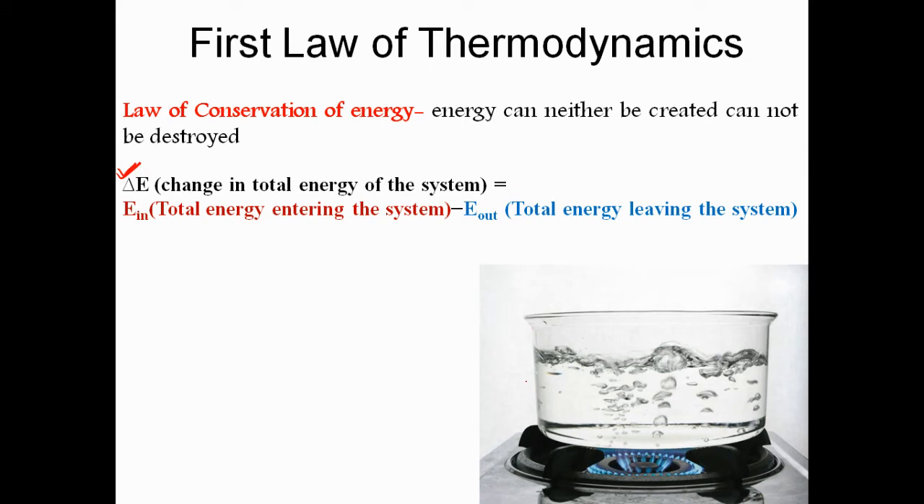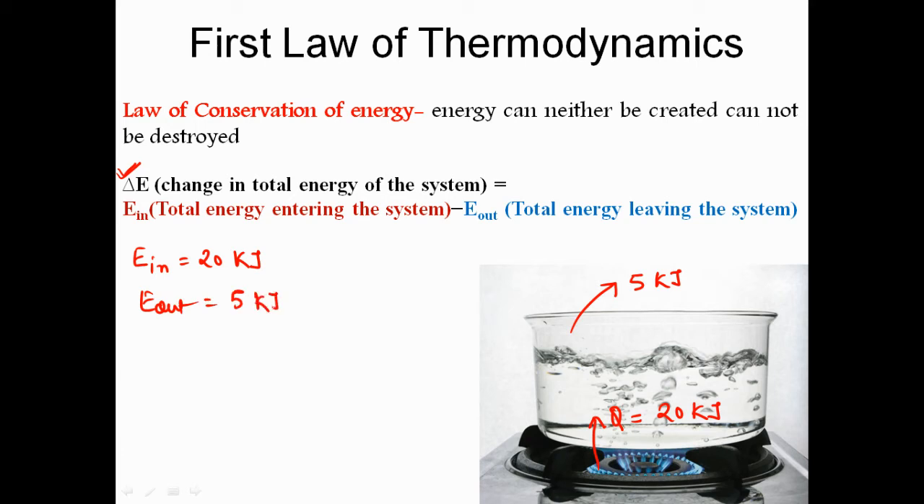When I'm heating water in a pan, I'm basically transferring energy into the system. There is some energy which I am transferring in the form of heat, suppose Q equals 20 kilojoule. So the energy which is going in, E in, is 20 kilojoule. Since the water is at a higher temperature than the surroundings, it will transfer some energy to the ambient, and suppose that heat is 5 kilojoule. So the energy which is going out, E out, is 5 kilojoule.